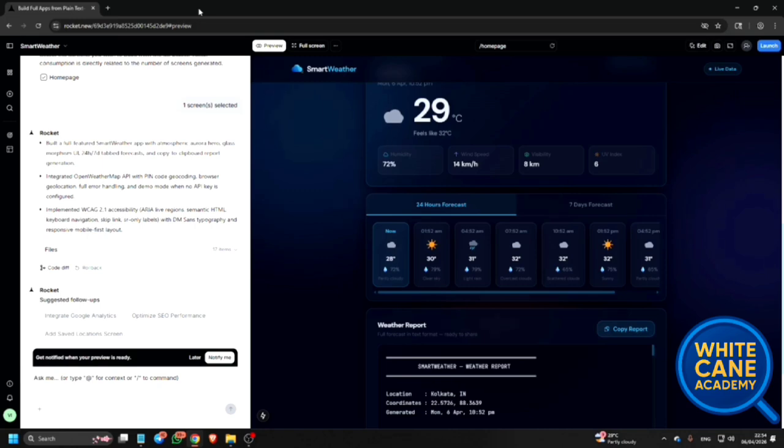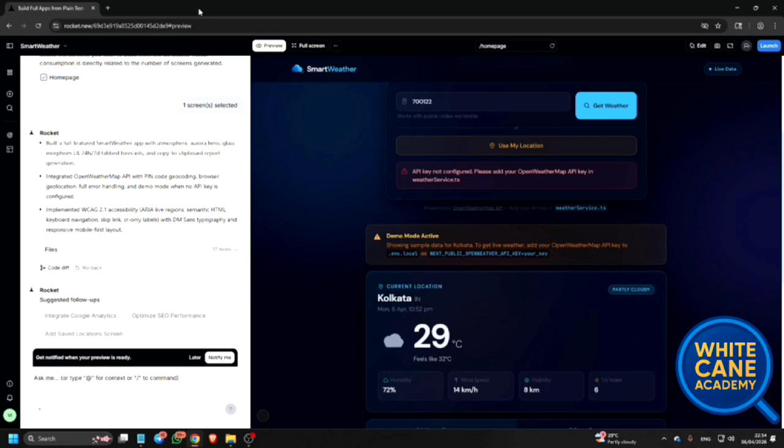Copy weather report to clipboard button, so you can copy the weather report. Hide static indicator button. Main weather, get weather button unavailable. Web view frame, main landmark, weather search landmark. Okay, button unavailable. Menu, this is a clickable button, ask me or type out of section what I can see. Notify me button: get notified later when your weather is ready. Add saved location screen, so you can add this. These are some suggestions from this AI tool.